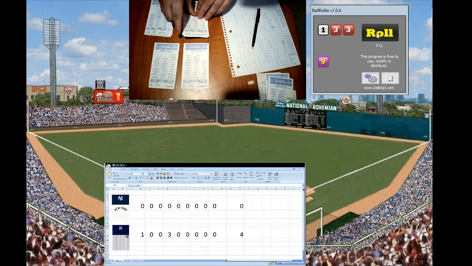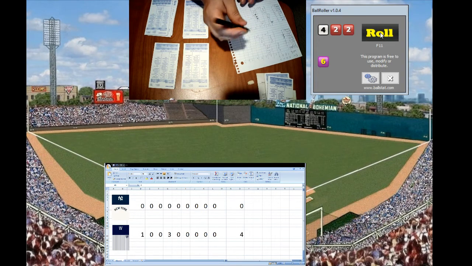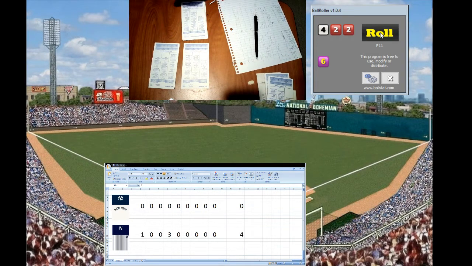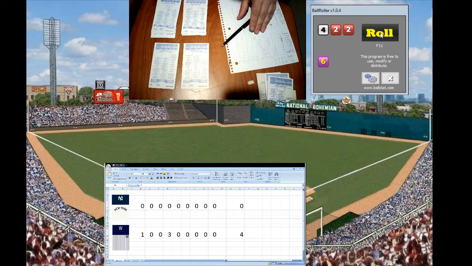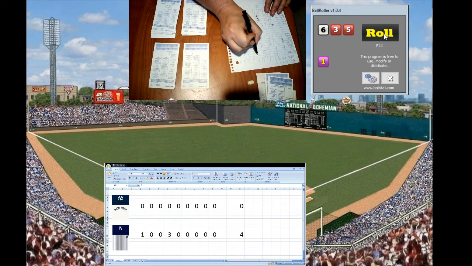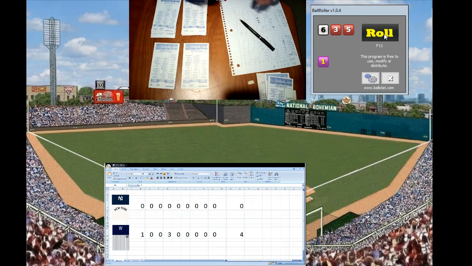Here's Pettenball. He struck out and grounded into a fielder's choice. Here's the windup and delivery from Erickson. 4-4, a fly ball to center field. That will be the center fielder for the Senators, and I believe that's Sam Rice. He makes the catch for the 2nd out. And back to Wally Pipp. 2 outs, nobody on. Pipp has singled and hit into a fielder's choice. Left-handed hitter. Here's the windup and the pitch. That's going to be a 6-8, and that is a fly ball to left field. That will end it, and the Yankees go 3 up, 3 down in the 5th. We go to the bottom of the 5th. It is 4-0 Washington.